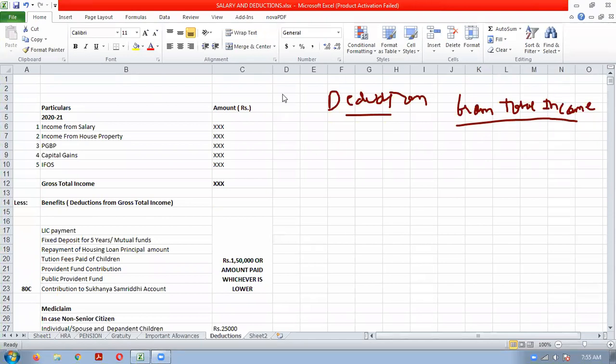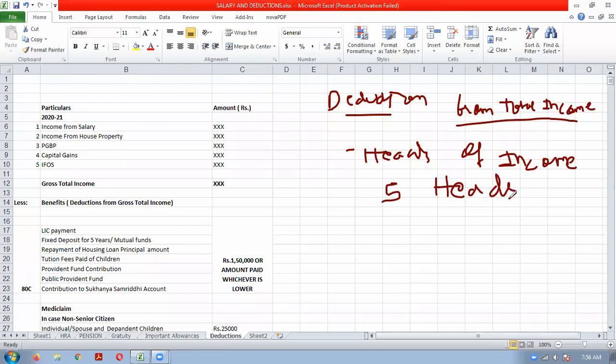So now let us understand first what is deduction from total income. Now we have discussed about the heads of income. Heads of income means, in simple terms, category or classification of income under different heads or sources. So how many heads of income are there under the Income Tax Act? There are 5 heads of income. Based on the nature of income, you will have to classify the income under 5 heads.